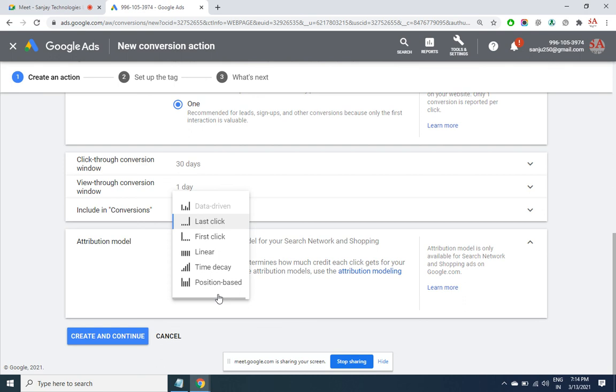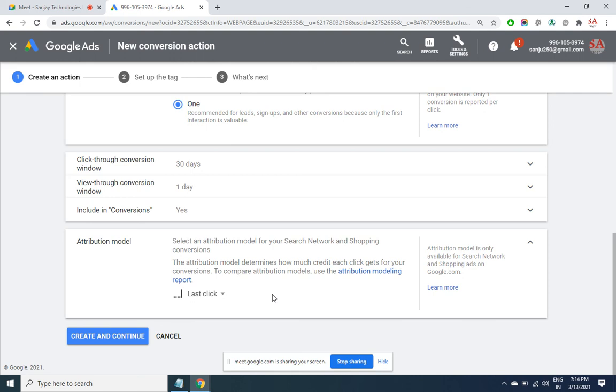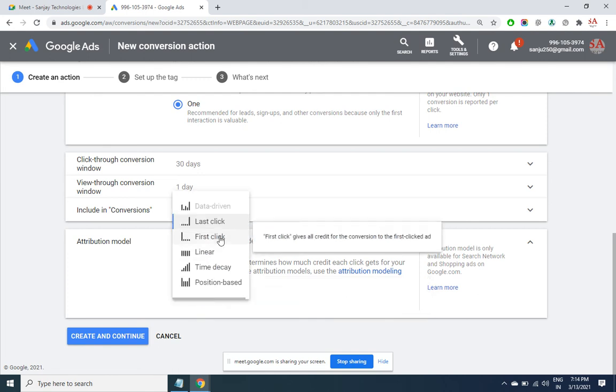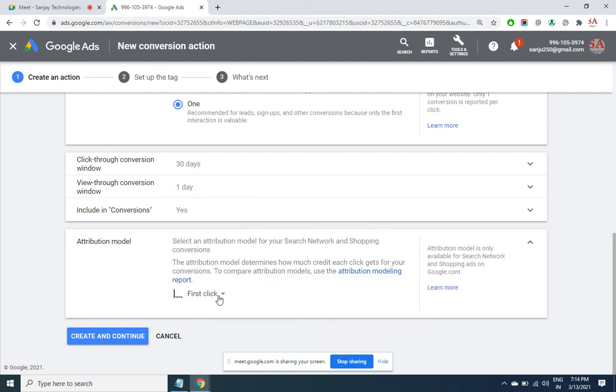If this is last click, it means someone has clicked your ad in Yahoo, then come to Google and seen your ad here and clicked here also. So who should be given credit? Yahoo or Google? If you have selected last click, then Google gets the credit. But if you have selected first click, then Yahoo will get the credit.